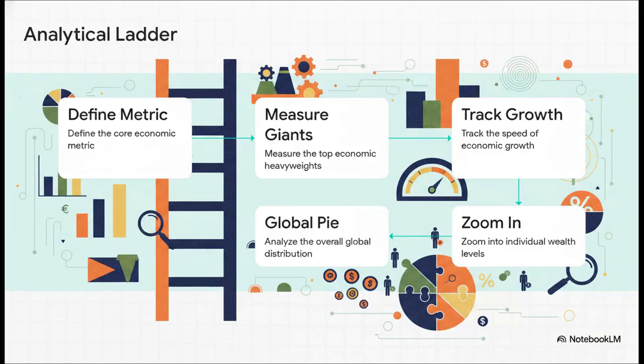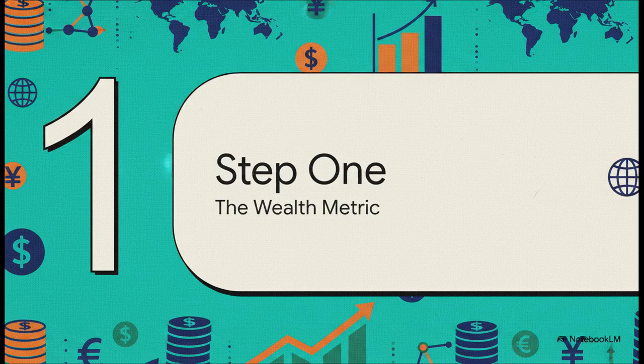What's truly powerful about this ladder is that it gives us a permanent framework. Seriously, once you grasp how to define the metric, measure the giants, track the speed, zoom in on the individual, and then analyze the global distribution, well, you can use this exact method to contextualize literally any future global economic news you ever come across. It's totally foolproof. Okay, let's dive into this with Step 1, the wealth metric.